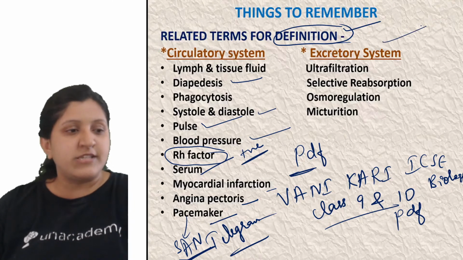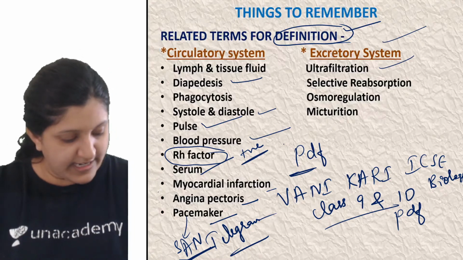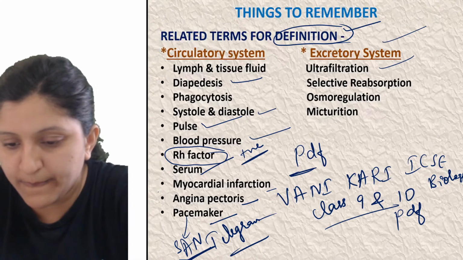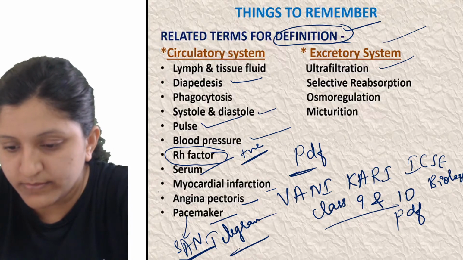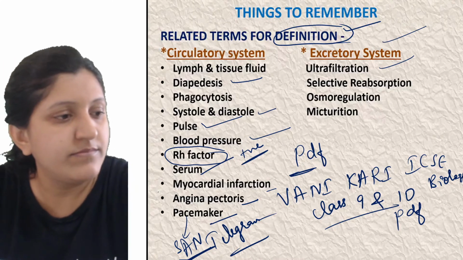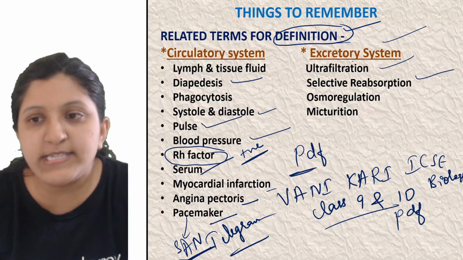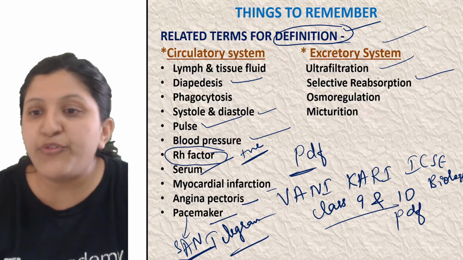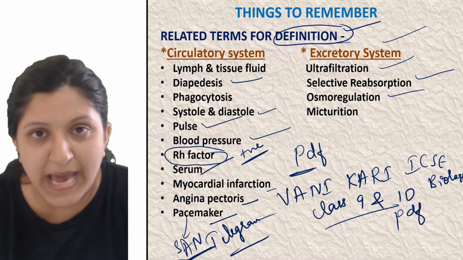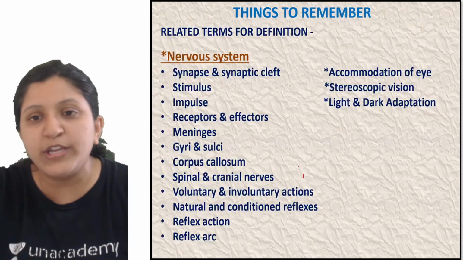And from the circulatory system, it is ultrafiltration. Okay, yes, anybody has any idea what is ultrafiltration? All right. So you need to know ultrafiltration, selective reabsorption process from the excretory system. Then from the same chapter, it is osmoregulation, maintaining the osmotic balance of the blood. Then micturition, that is urination. So these are the definitions that you need to practice on.